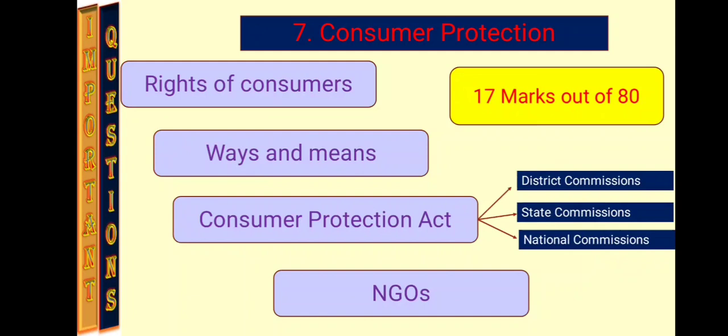Okay, so you must understand these 3 commissions comparatively. Okay, and also 17 marks are allotted for this chapter, so you must prepare it neatly. And the last point is NGOs, that means the NGOs which are working for consumer protection are given here, so this is the point which you need to understand.